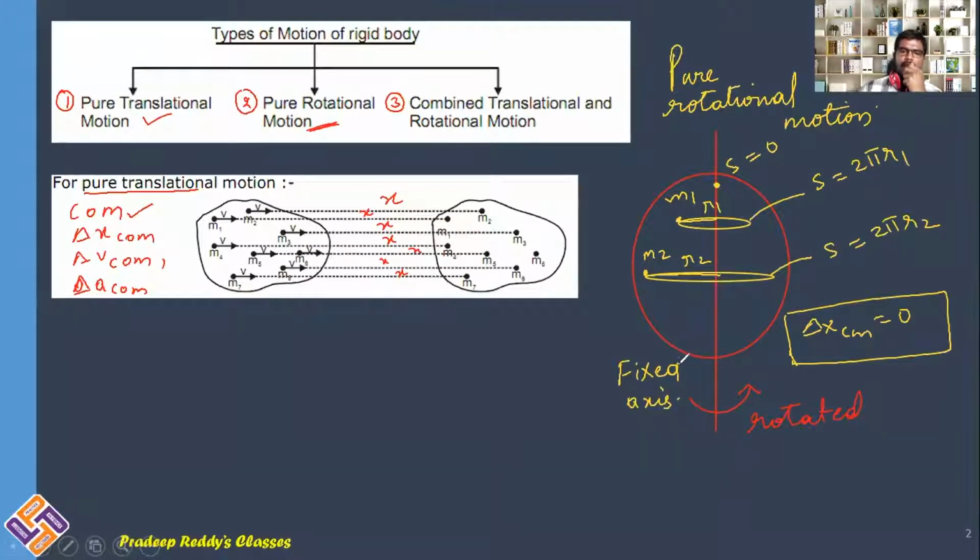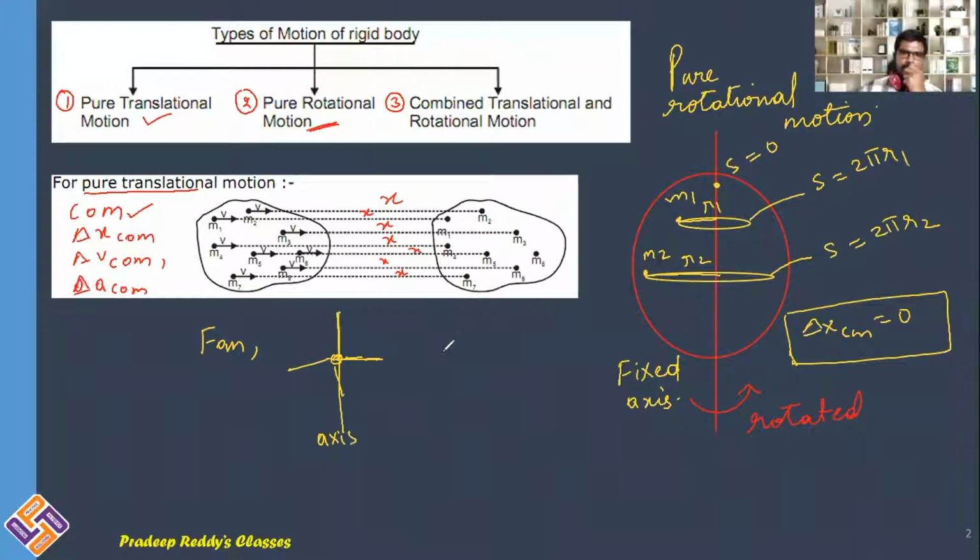And there are many such practically rotating objects in our daily life. A fan, which is rotated. This is a fan where these are the wings. It is rotated about this axis. This is the axis of rotation.